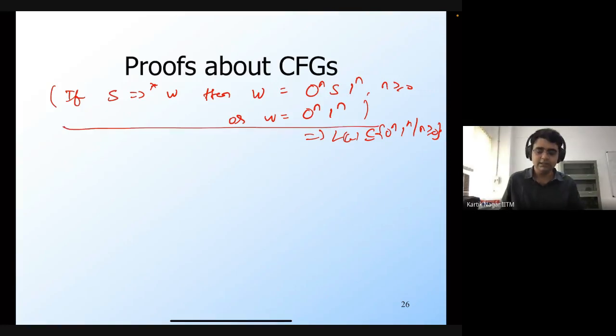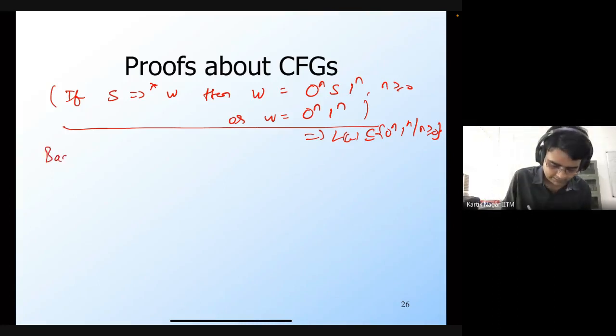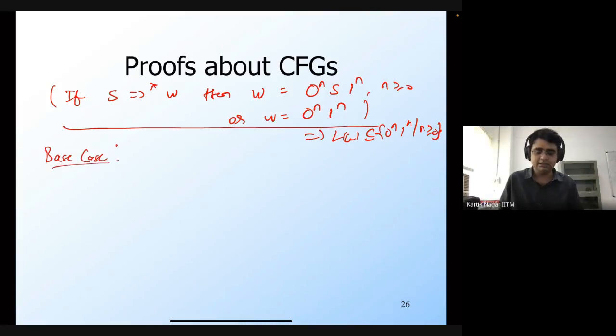Again, we'll use induction on the number of steps in the derivation. So let's consider the base case. The base case is 0 steps. In 0 steps, I can get S to S, so this is all I can do in 0 steps. And this one is of the form 0^n S 1^n, where n is equal to 0. Therefore the statement holds.